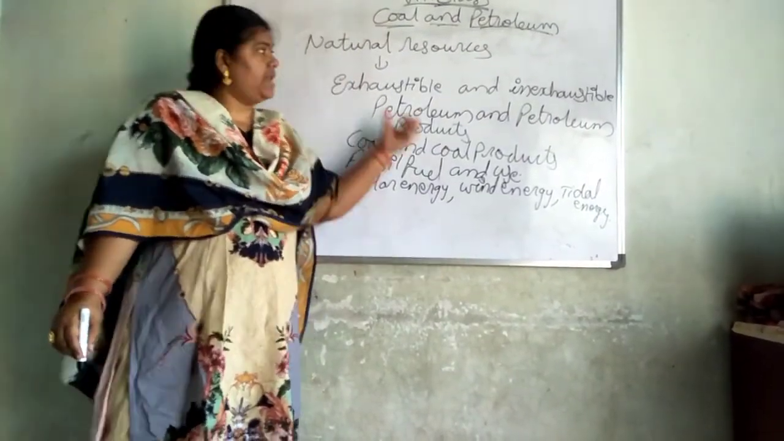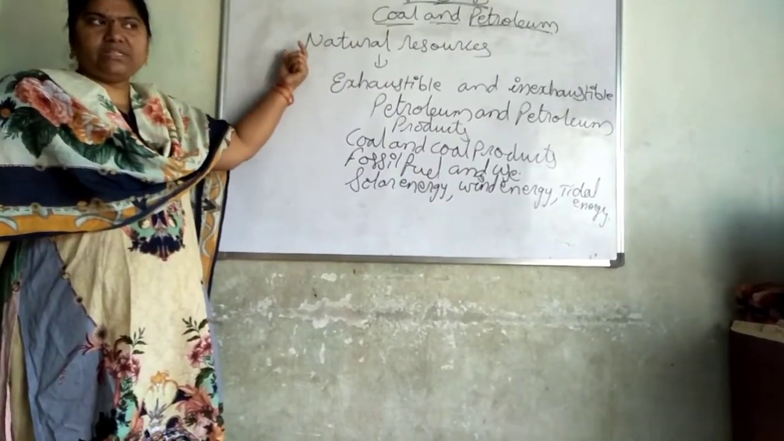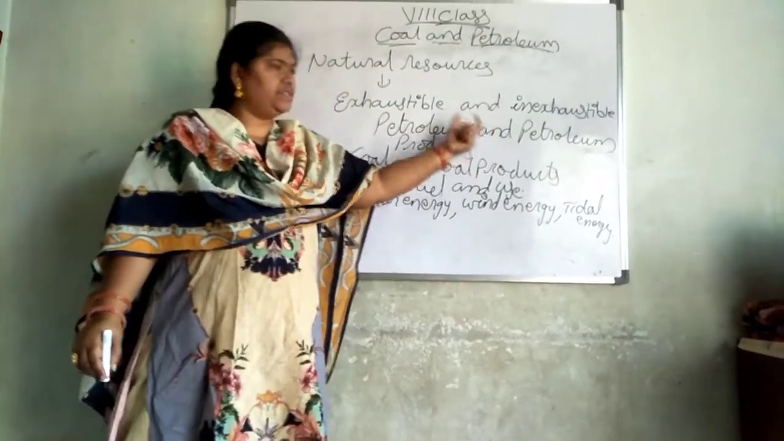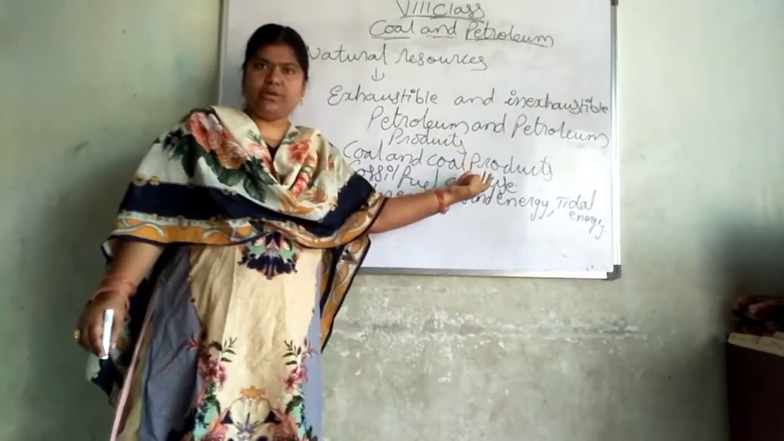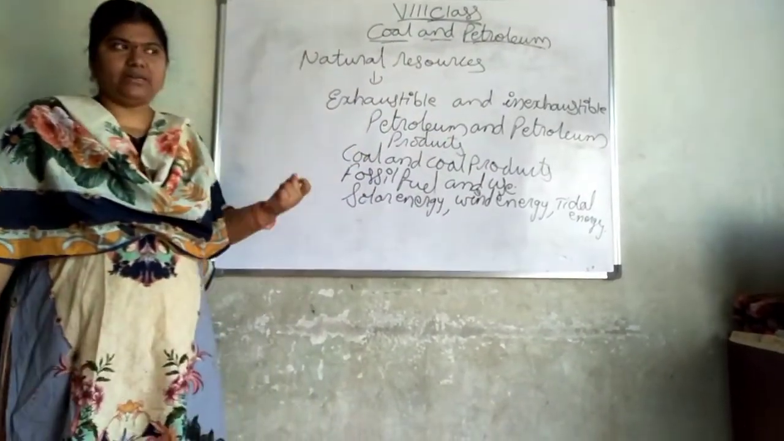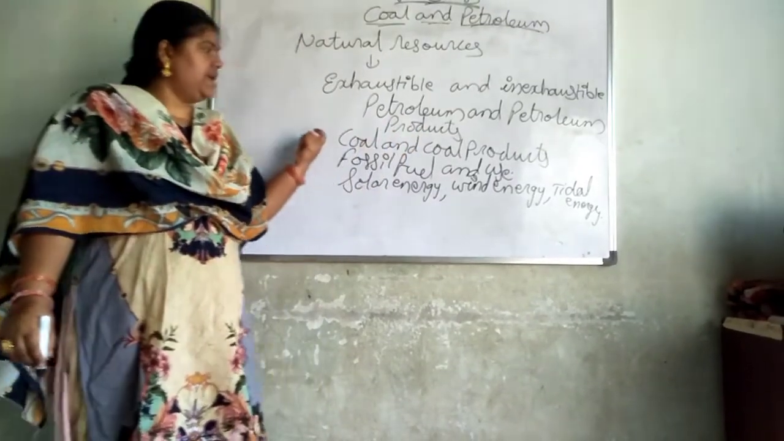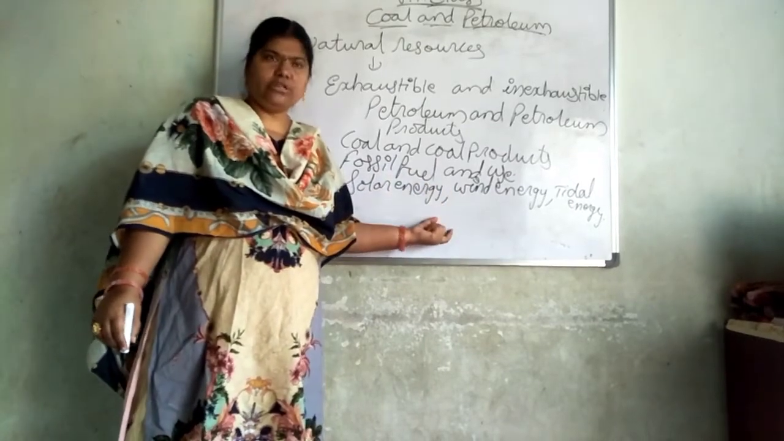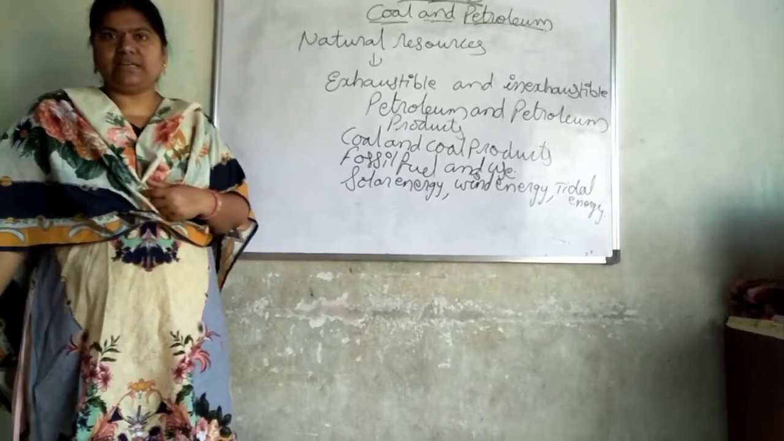Got the point? Natural resources: what are natural resources? From natural resources, we get exhaustible and inexhaustible resources. In these, we will discuss petroleum and coal, and what the uses of petroleum and coal are. Next, we will see about fossil fuels, what fossil fuels are, and next solar energy, wind energy and tidal energy.